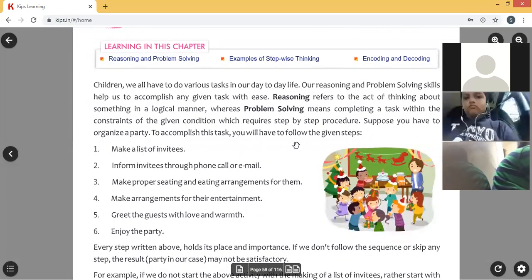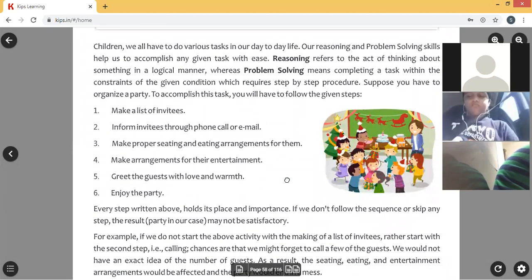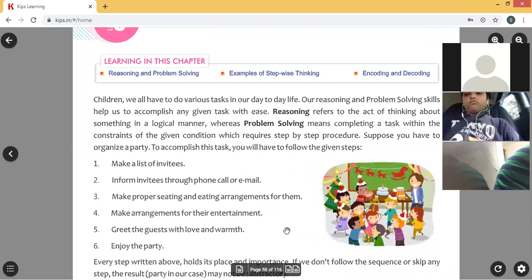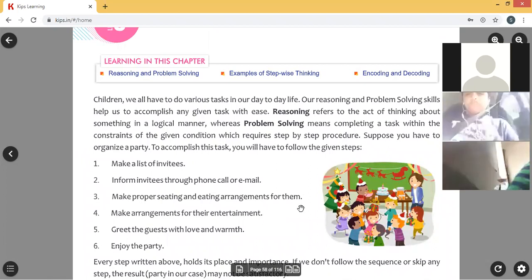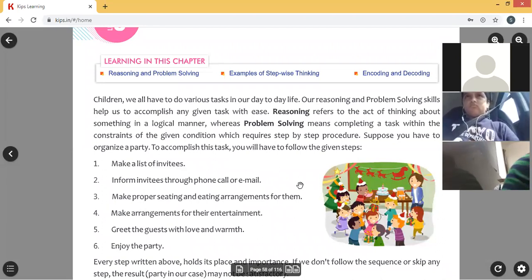Now the problem may be a computer problem or a real world problem. Real world problem, they gave examples for real world problem children. Why? Because computer problems you can't understand now as you are small children. First you need to develop that stepwise thinking knowledge. Then once you got that thinking knowledge, then you can solve either real world problems or computer problems also. Real world problem means you can easily understand. That's why they gave them. Okay, step by step thinking is nothing but writing steps while we are solving the problem.